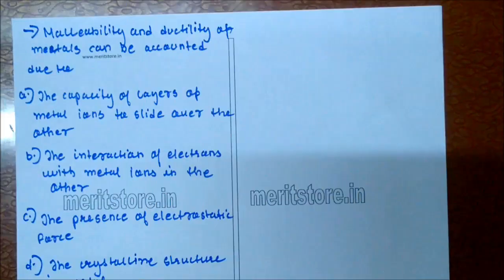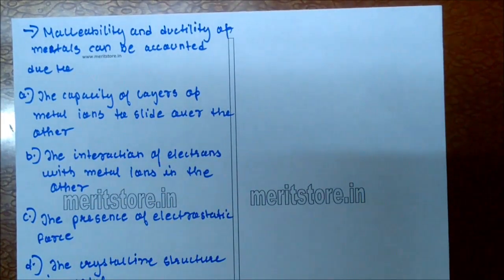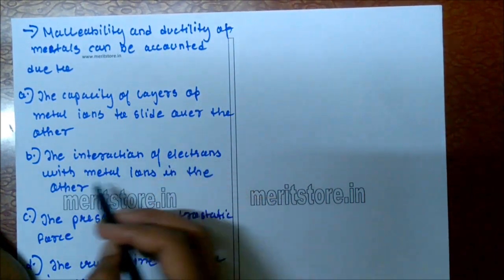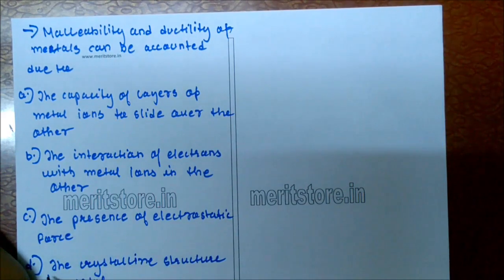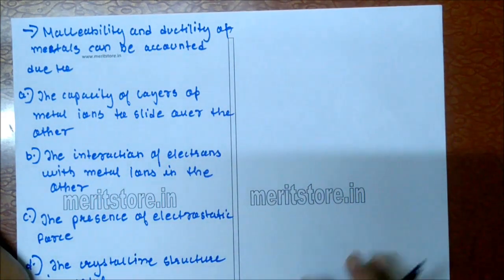Option A. Malleability and ductility of metal can be accounted due to: A. Capacity of layers of metal ions to slide over the other. B. The interaction of electrons with metal ions. C. The presence of electrostatic force. D. The crystalline structure in metal.